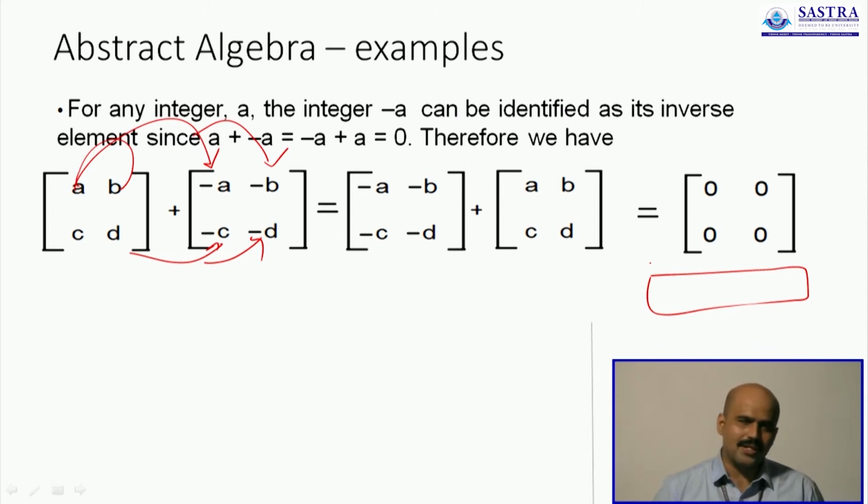Now if A is an integer, minus A is not going to be a fraction, minus A is still an integer. So you are going to get back integer entries in a 2 by 2 matrix. Therefore every matrix will have its own inverse, and that is why you will see that the set of all 2 by 2 matrices will actually form a group under this operation of matrix addition.